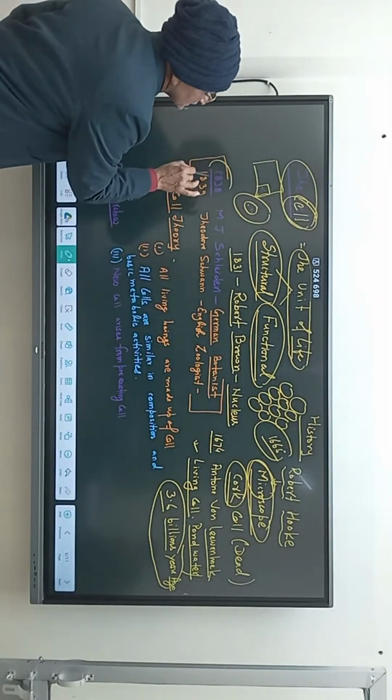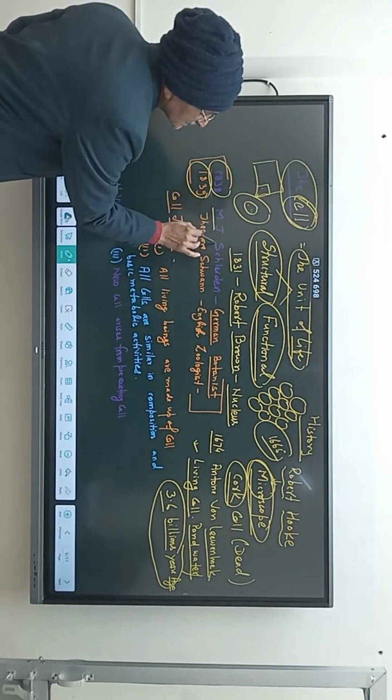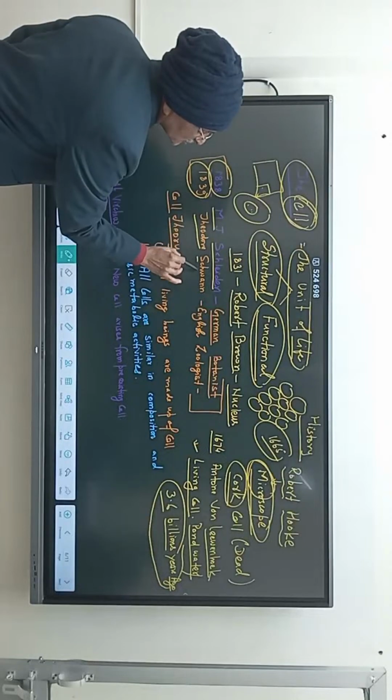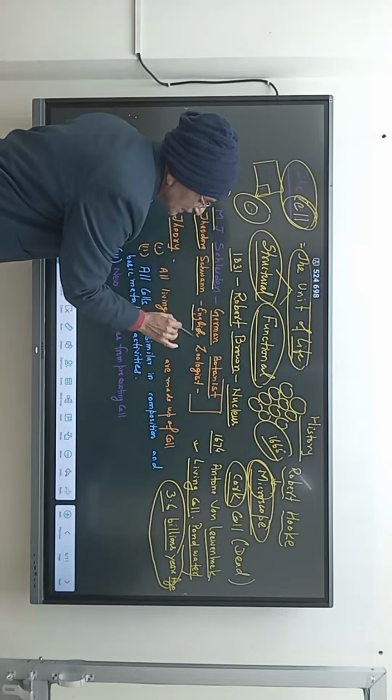Then in 1838 and in 1839, M.J. Schleiden and Theodor Schwann. These are the German botanist and the English zoologist.